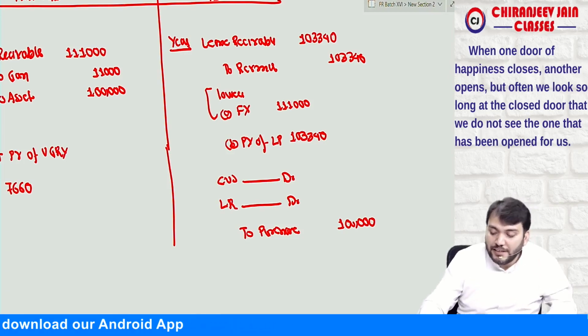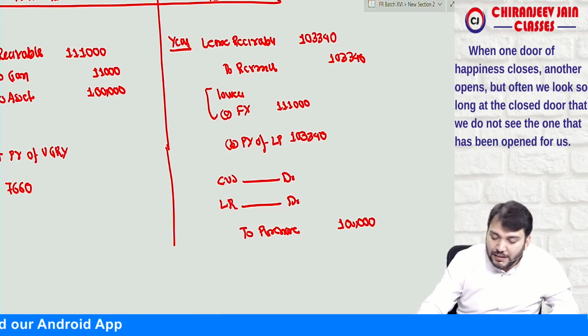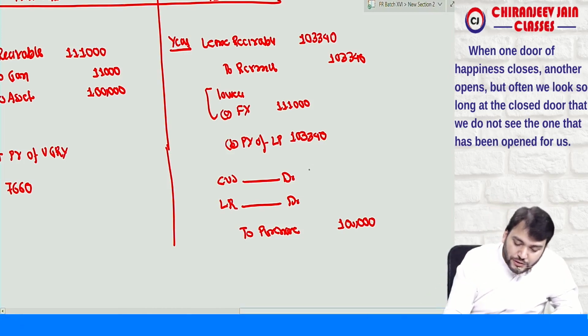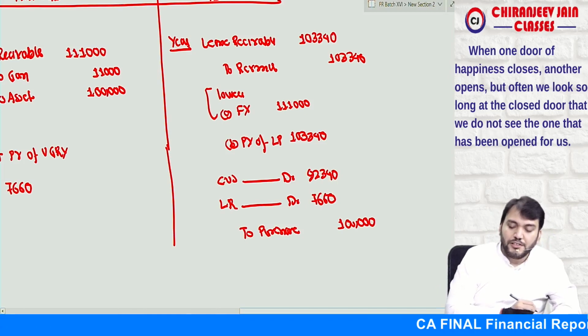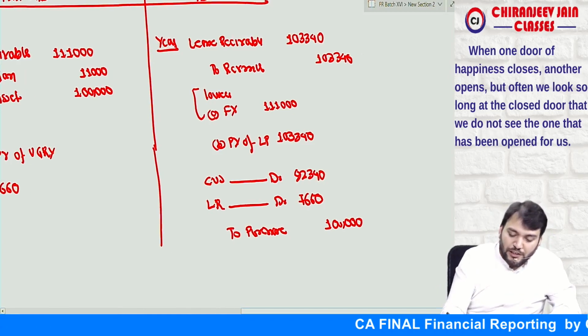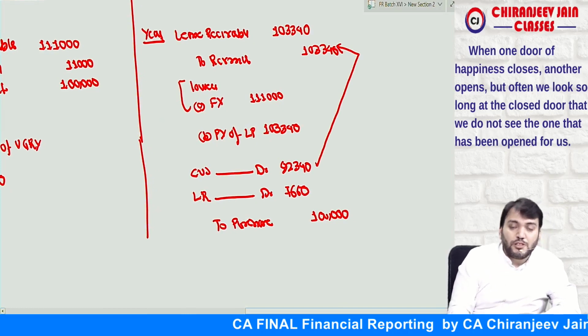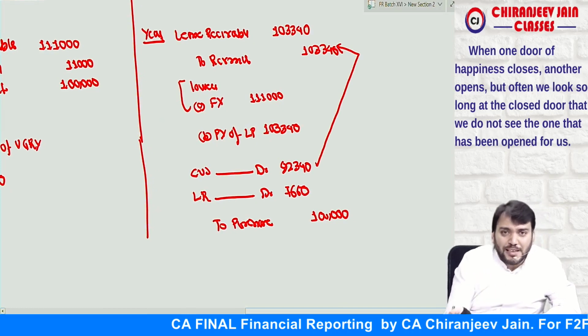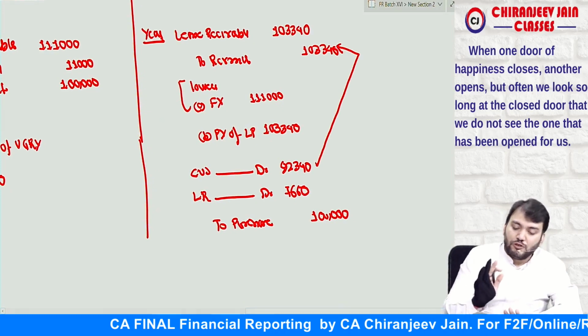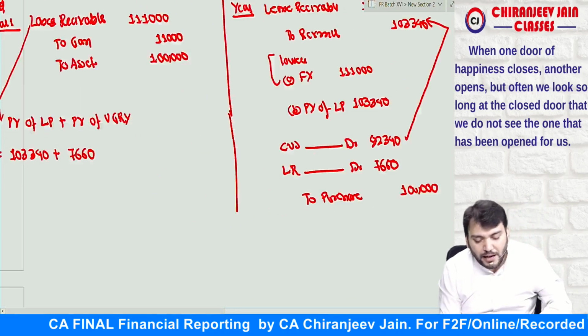Present value of unguaranteed residual value. So 1 lakh minus 7,660 is equal to 92,340, and this will be 7,660. Understood? So of course this minus this will be profit and loss, which will be automatically calculated from SOPL.